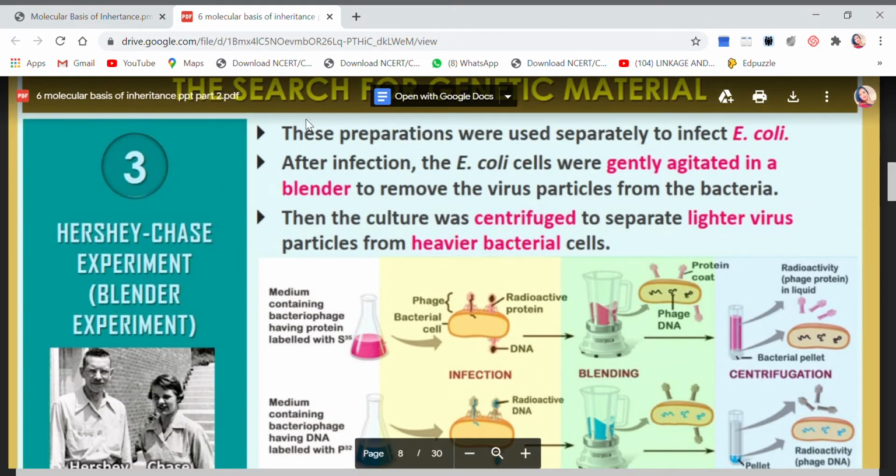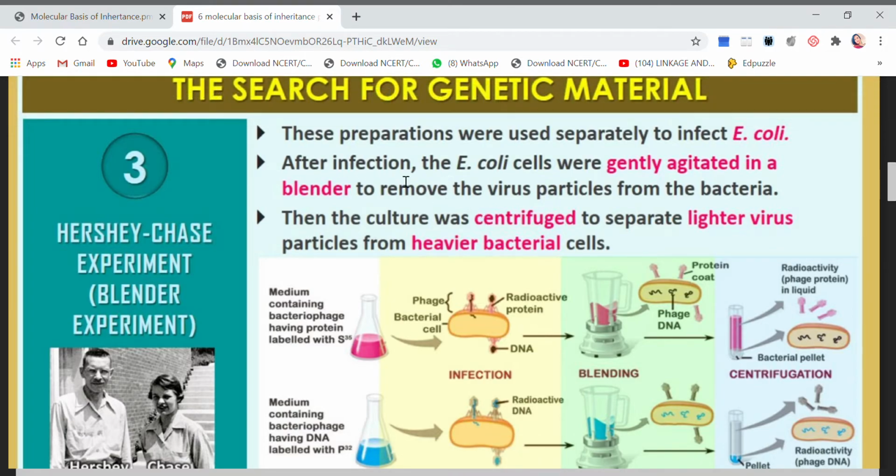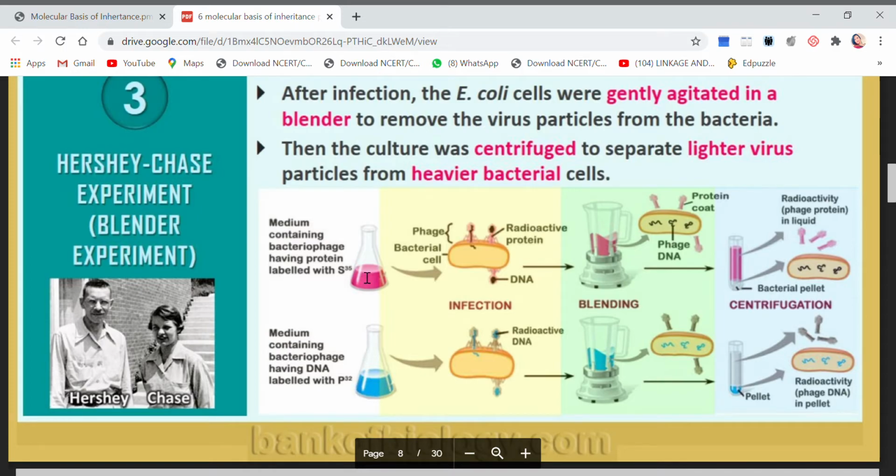Now these preparations were used separately to infect E. coli. So we will be infecting the bacteria E. coli separately with those viruses. After infection, see, this is the medium containing bacteriophage which are having sulfur as their label, and here the medium containing bacteriophage which has phosphorus as their label.